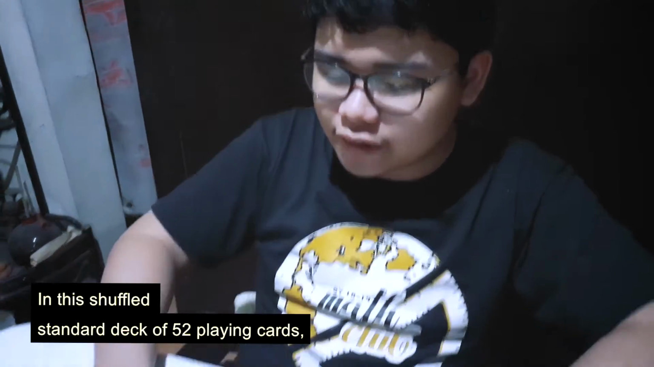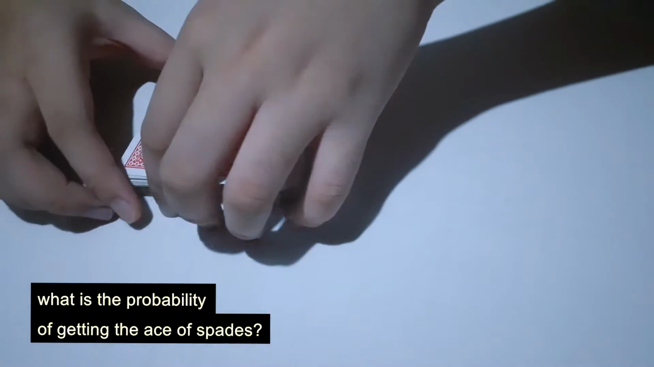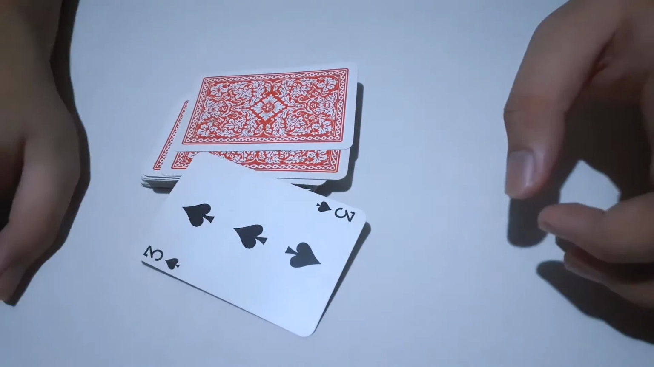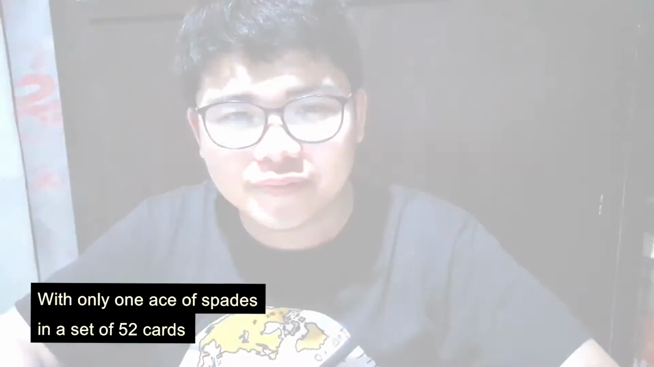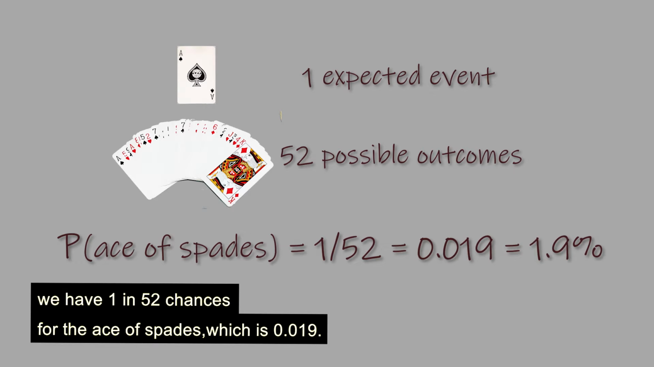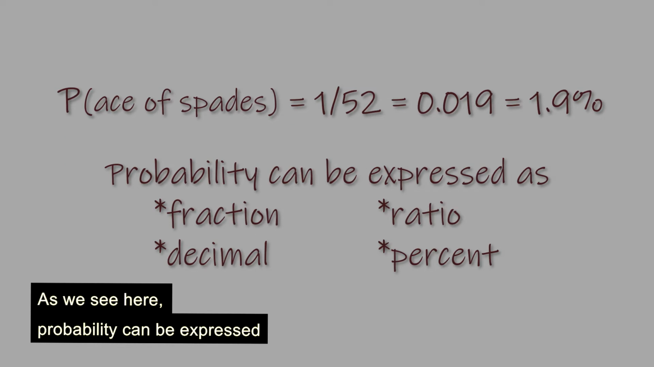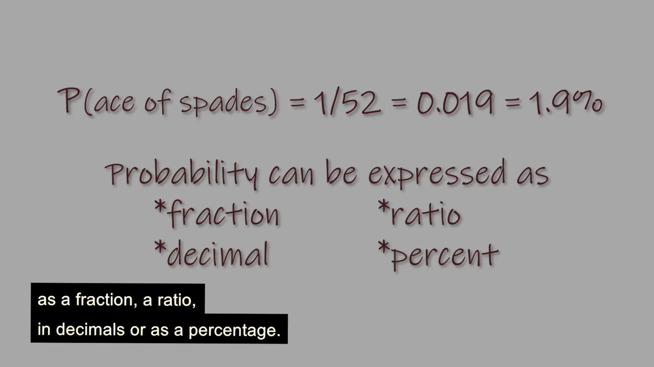In this shuffled standard deck of 52 playing cards, what is the probability of getting the ace of spades? Oh well, tough luck. With only one ace of spades in a set of 52 cards, we have 1 in 52 chances for the ace of spades, which is 0.019, just shy of 2%. As we see here, probability can be expressed as a fraction, a ratio, in decimals, or as a percentage.